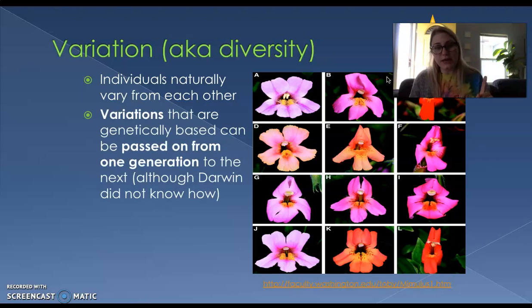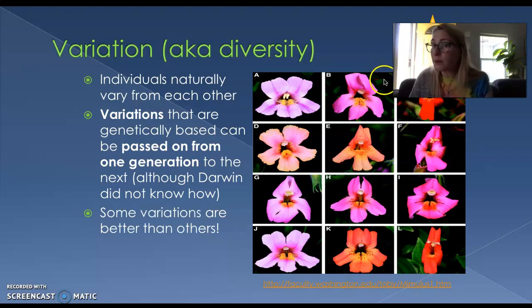Variations that are genetically based, and this is what's super important. They are genetically based. They are in your genes. They can be passed down from one generation to the next. So, if I end up having kids, then chances are my kids are going to get my average height and my super pale skin. Those things are genetically based and can be passed down.